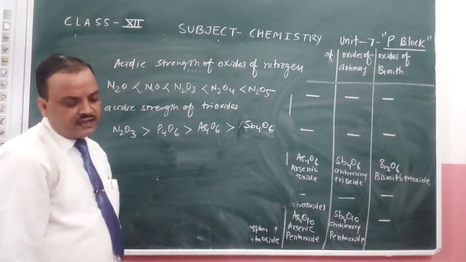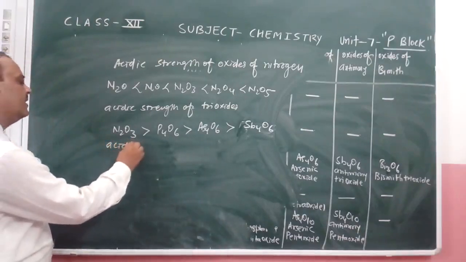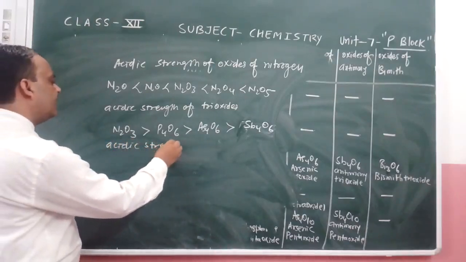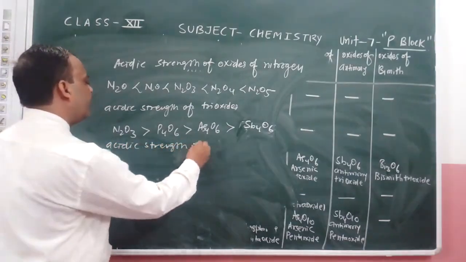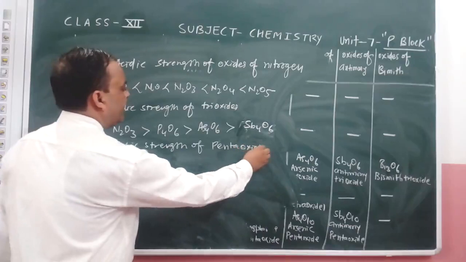Another is acidic strength of pentaoxides.